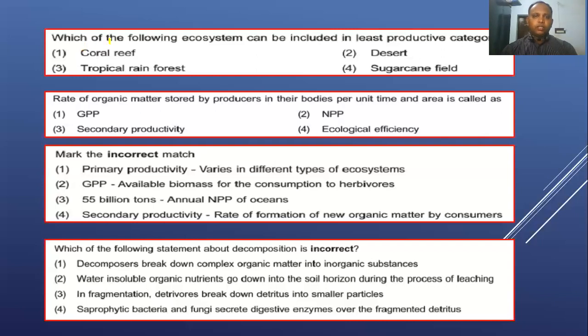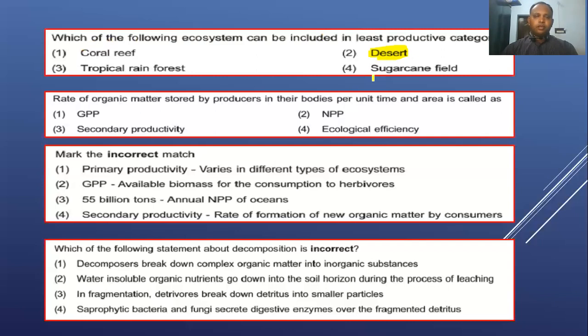Here the question they are asking is, which of the following ecosystems can be included in the least productive ecosystem? So the answer is desert ecosystem, right? The answer is desert ecosystem. Next question is,